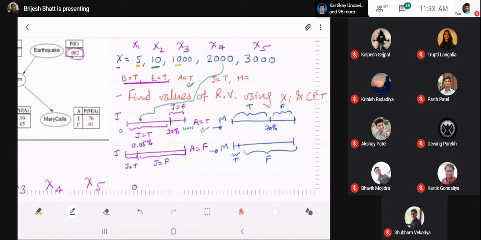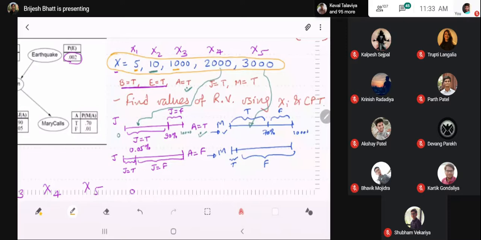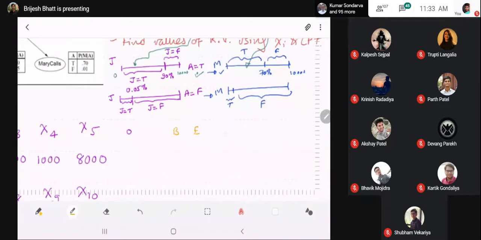So based on the five random numbers which we have chosen, and based on the CPTs given, the sample we could draw from the distribution is something like this. All true, right?